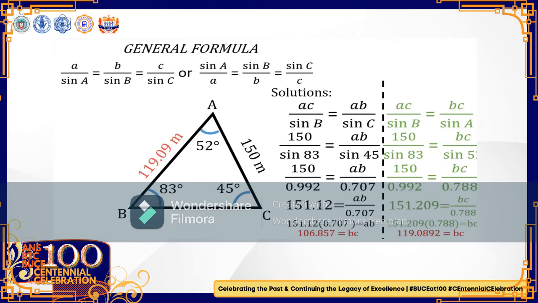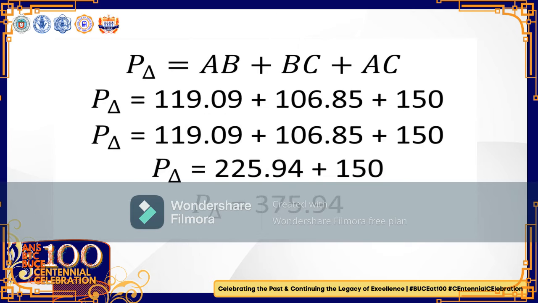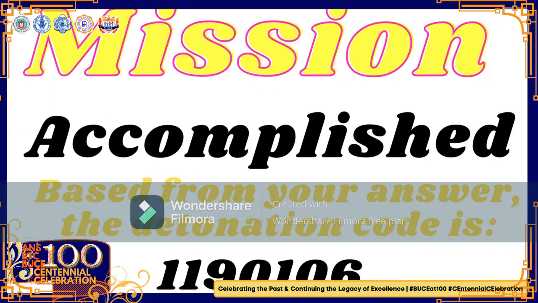Upon solving, we can conclude that the sizes of the missing segments are 106.85 meters and 119.900 meters. The perimeter of the lot is 375.94 meters.